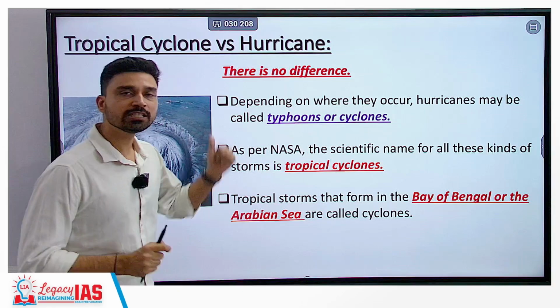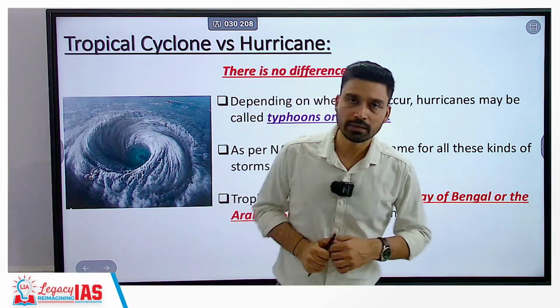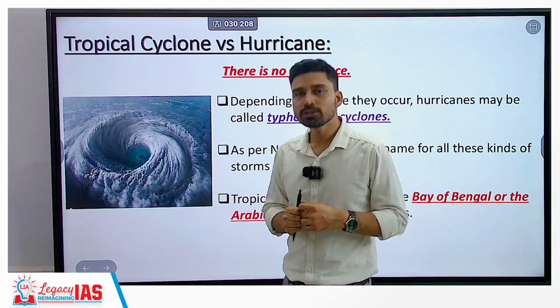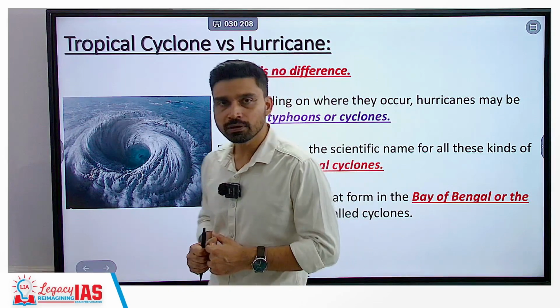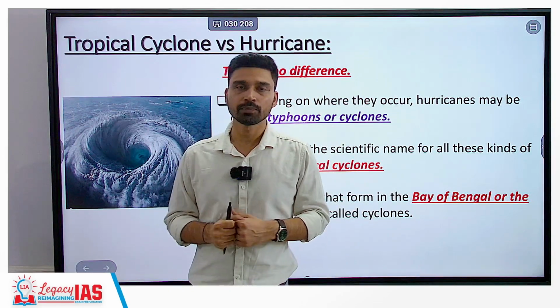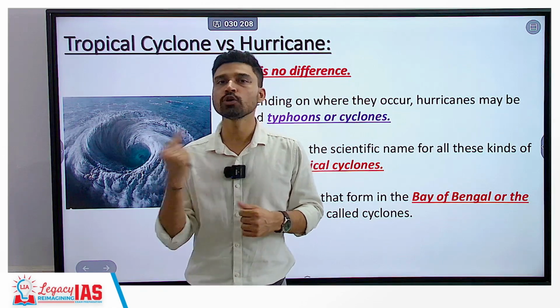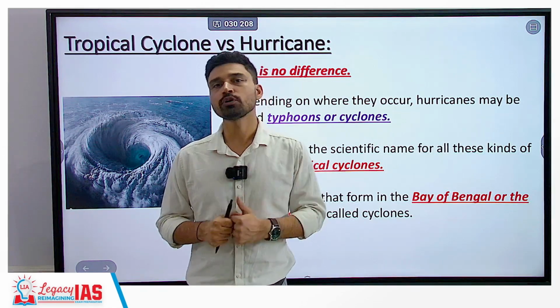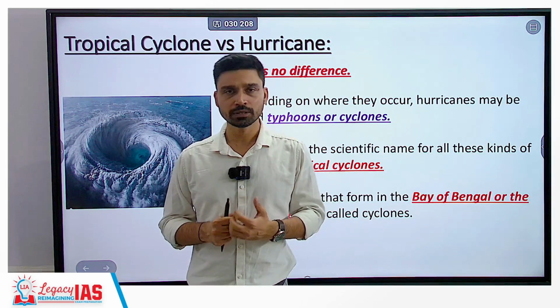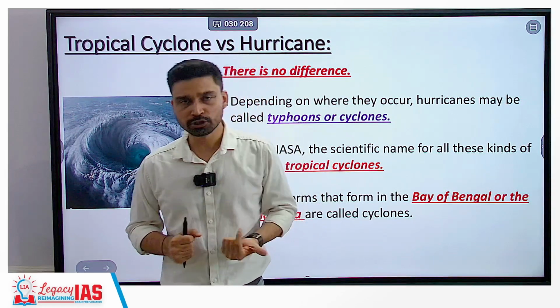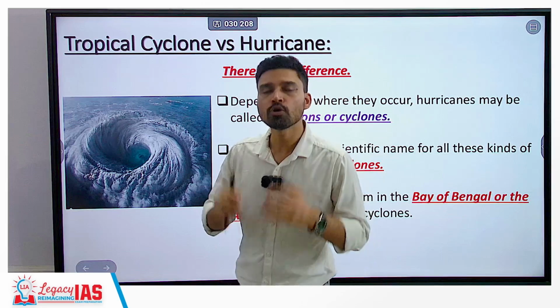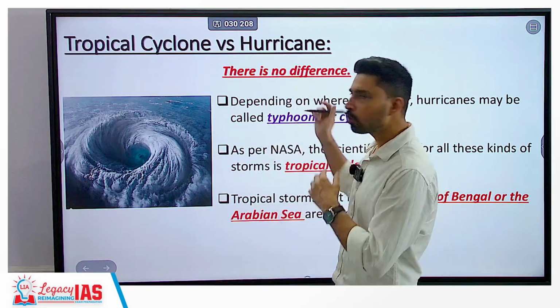Now interestingly, since we are talking about rotation, one other thing we have to keep in mind is that rotation depends on which hemisphere a tropical cyclone develops in. If a tropical cyclone develops in the northern hemisphere, it rotates in the anti-clockwise direction. On the other hand, if it develops in the southern hemisphere, it rotates in a clockwise direction. That again has to do with the Coriolis force, which we are not going to go into in detail today.